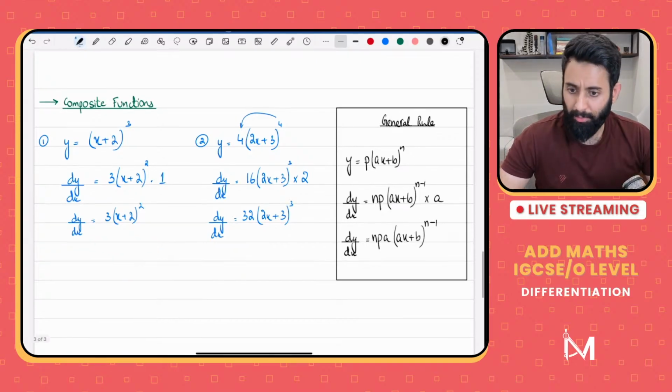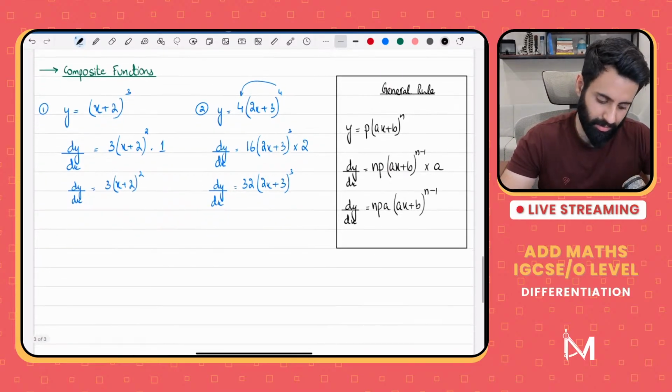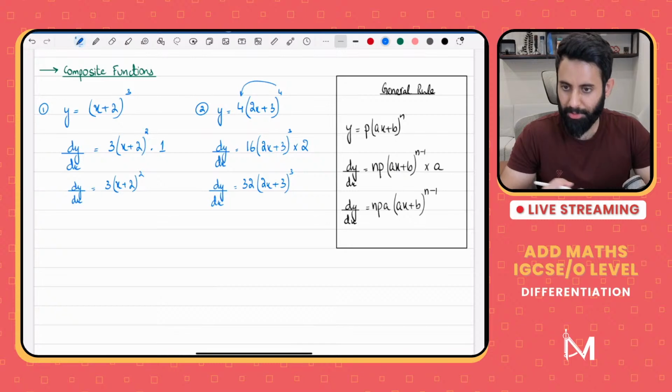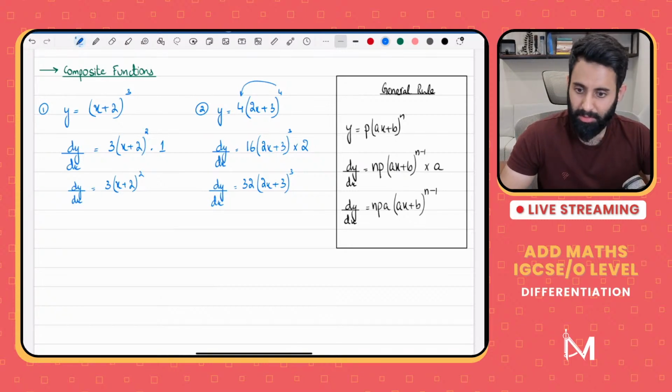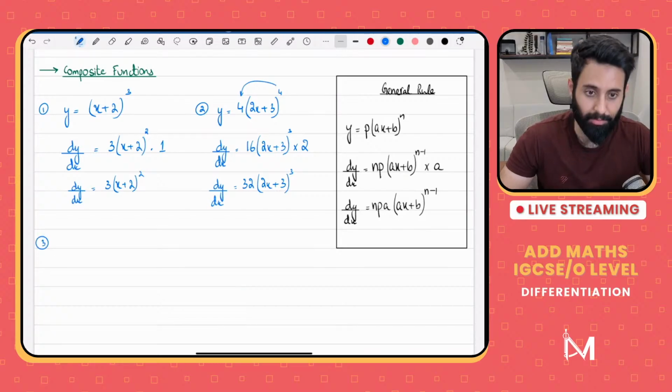Okay, will you do past paper? Yeah, I'll do past paper questions, of course I will, but I can't take you guys directly to past paper questions. So I'll do product rule, quotient rule, and then after that we'll do past paper questions. No, I don't think I'll be able to cover rates of change in today's stream. That's not possible because we have to do equation of tangent and equation of normal as well.